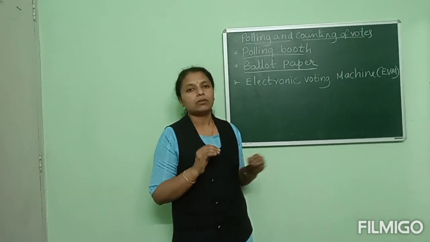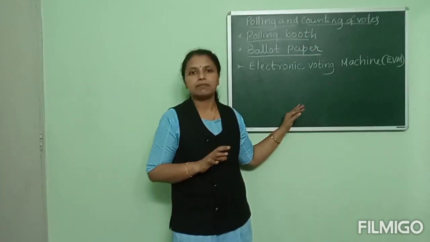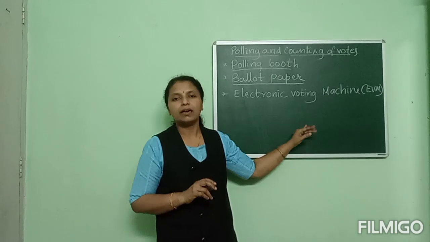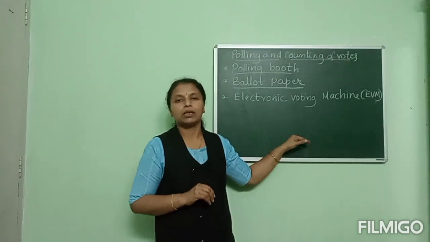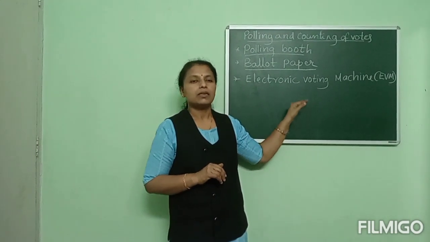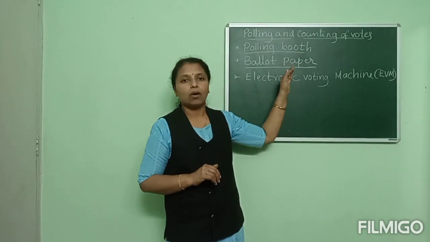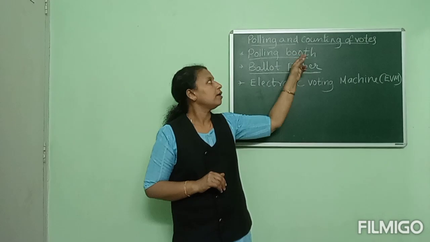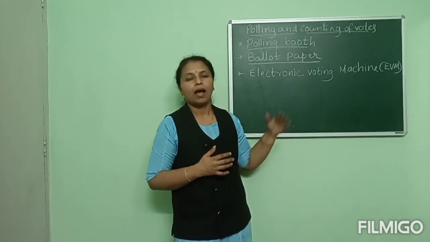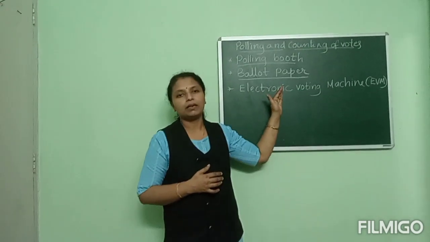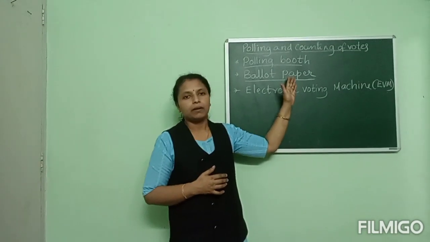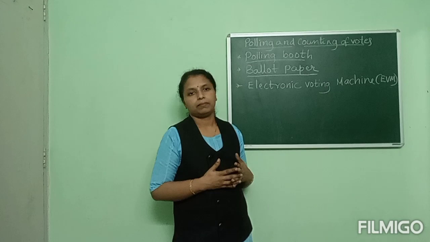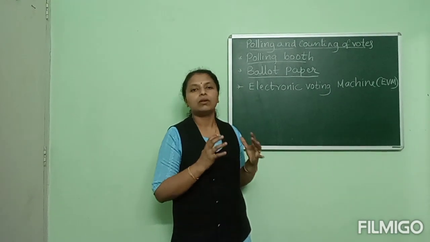So this is one of the things that we have studied now: how the election takes place in a democracy, especially in India. Polling is the word we use, that is election and counting of votes. And we have come across many terms: ballot paper, electronic voting machine, and polling booth. These are terms you have to understand.